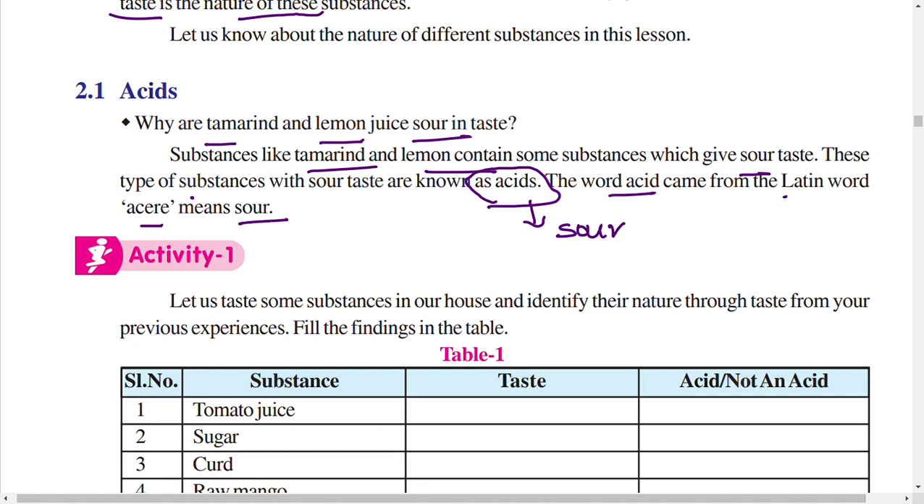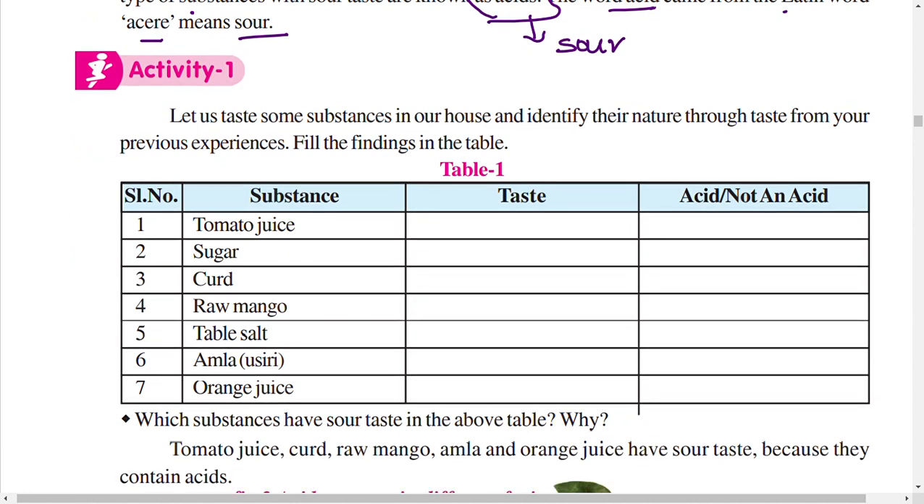So let us do activity 1. Let us fill in this table. From your previous experiences at home, identify the nature of each substance through its taste and fill in the table. Here are the substance, what the taste of that food item is, and whether it is an acid or not an acid. How can we say whether it is an acid or not? If the substance has a sour taste, we can call it an acid. If the substance does not have a sour taste, then we can call it not an acid.